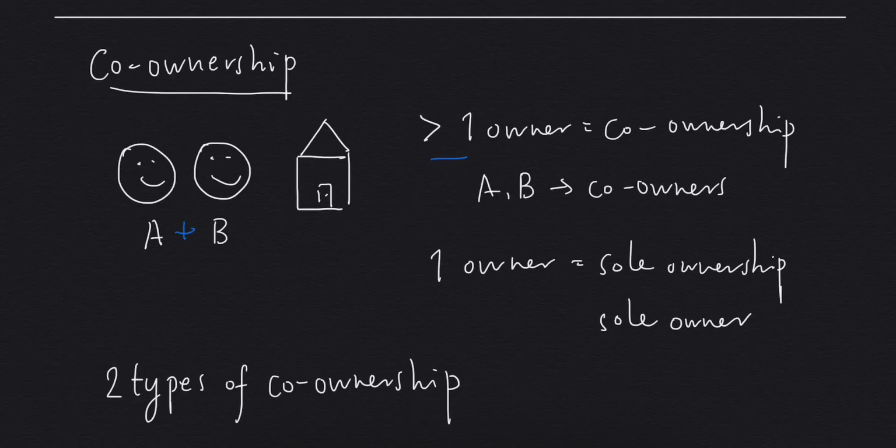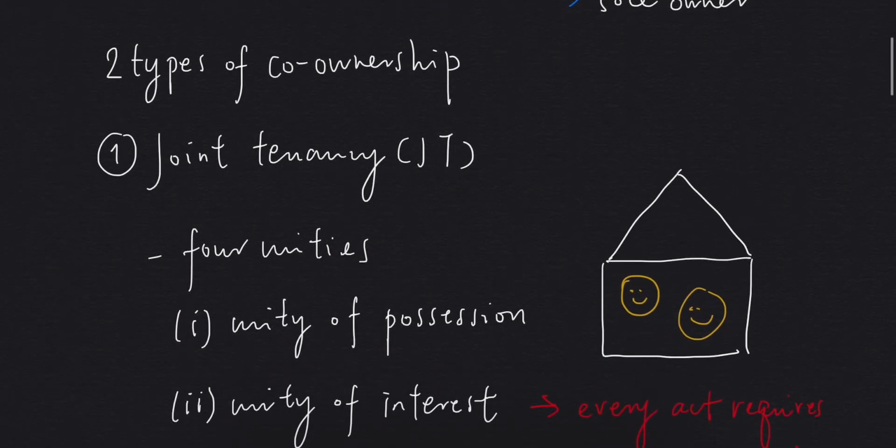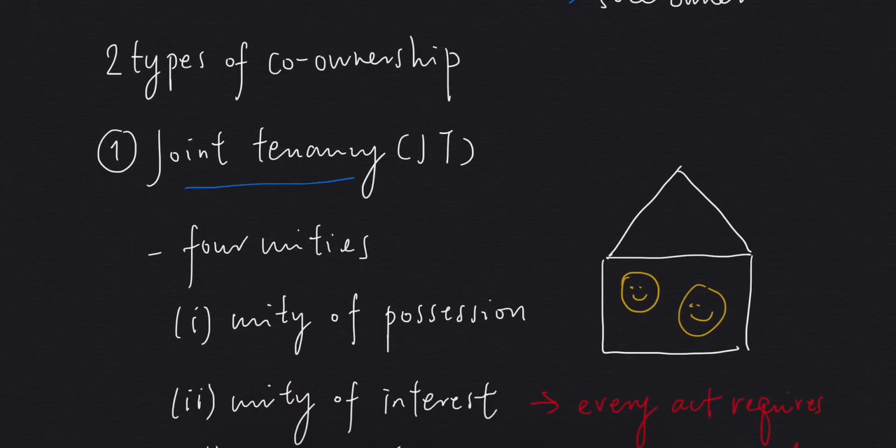Let's say we have A and B and they own this property together. Then we'll say A and B are co-owners. Where there is only one owner, there is sole ownership, and that one person is the sole owner. There are two types of co-ownership. The first one is joint tenancy. Let's have A and B again.